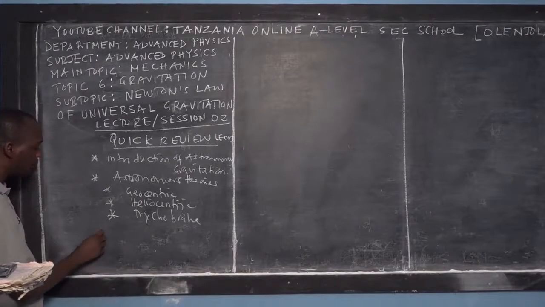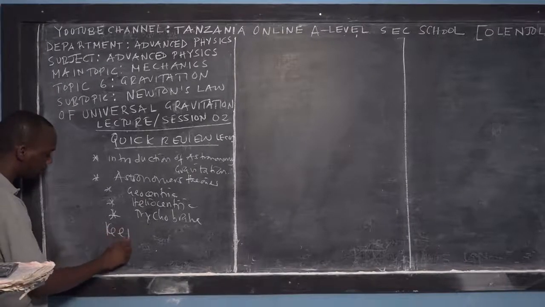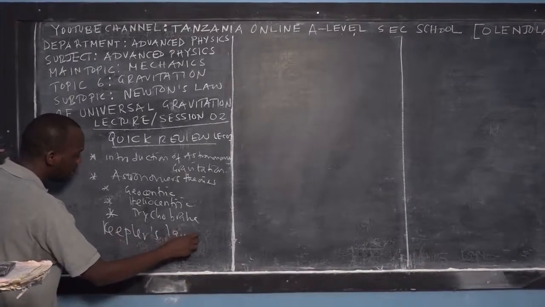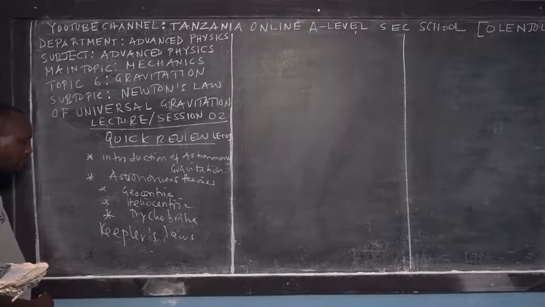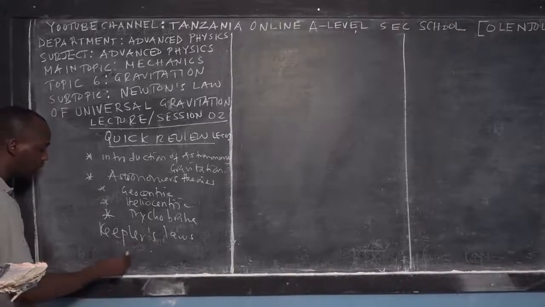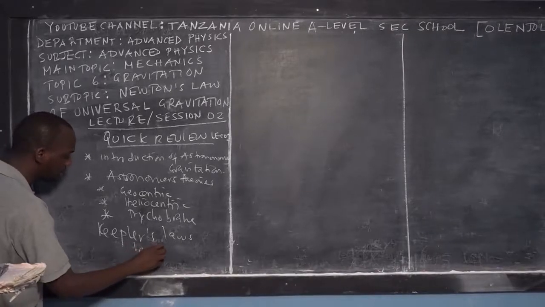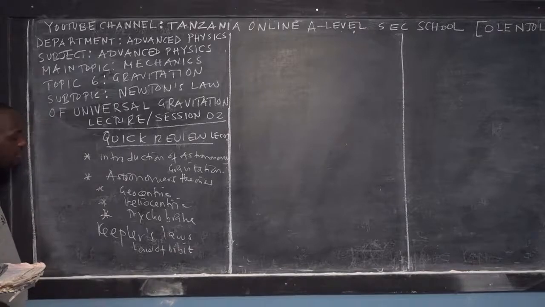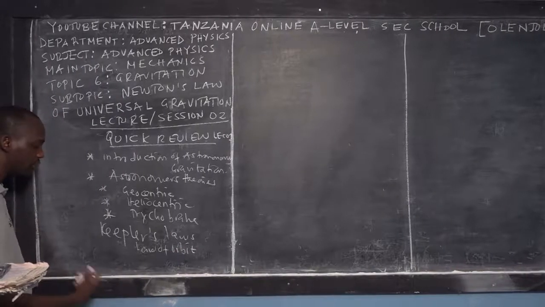Again, I taught you about Kepler's laws. Mr. Kepler, the physicist, introduced these three laws. The first law, we call it the law of orbits. We have stated it, and I taught you, and we even used drawings of his thinking.